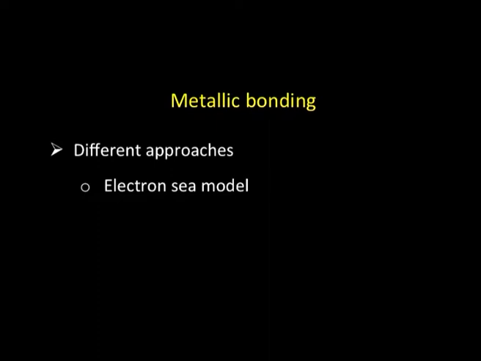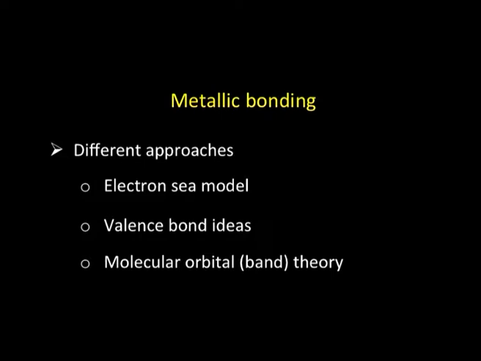Now, let us see what are the different approaches to metallic bonding. We have three broad approaches. The first one, a very simple one, is called the electron sea model. The second is the valence bond approach or valence bond ideas, because this actually does not serve much of a purpose, but we will talk a little about it for the completeness of the argument. And then we will take up the molecular orbital or the band theory, which is the most promising approach to metallic bonding. Let us take up the simple electron sea model first.